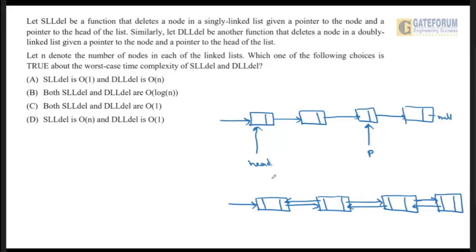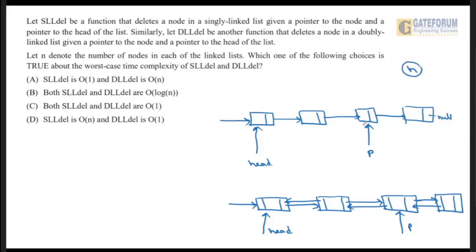So here it is saying that let n denote the number of nodes in each of the linked lists. Okay, the total number of nodes is n. Which one of the following choices is true about the worst case time complexity of both of these functions? It is simply asking, if you have to delete a node in a singly linked list given a pointer to it, in the worst case how much time will it take? And in case of a doubly linked list, suppose you have to delete this node, the pointer is given and also the pointer to the head node is given. So how much time will it take to delete the node?